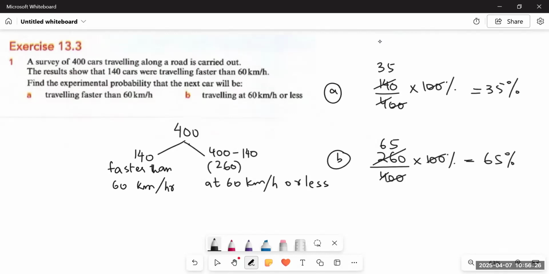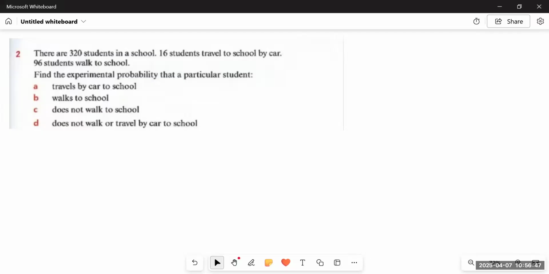Now the next question. There are 320 students in a school. This is the total number of students. Then they're saying 16 students travel to school by car, 96 students walk to school. There are two different categories. So out of 320, 96 students walk to school,